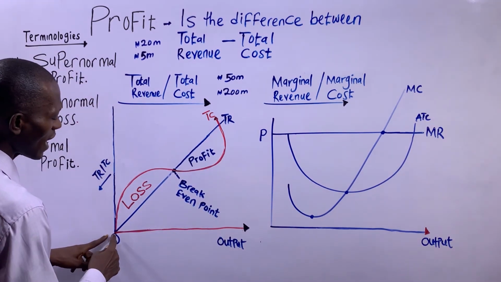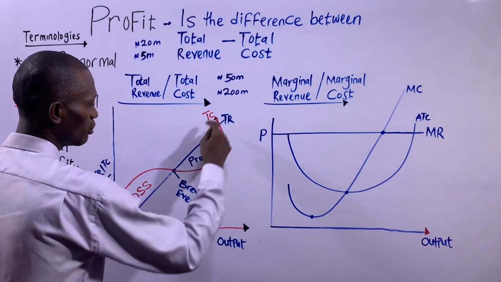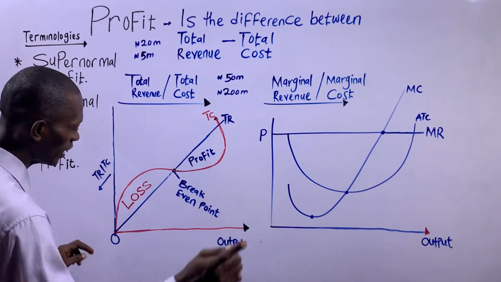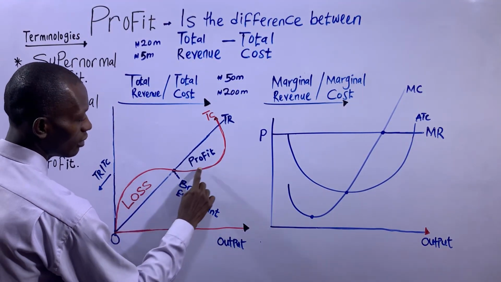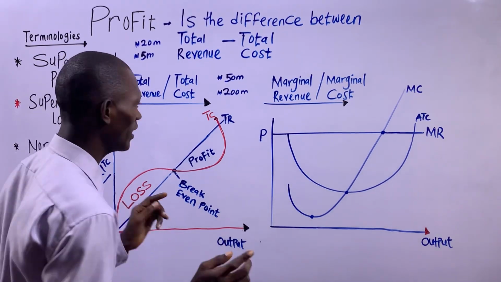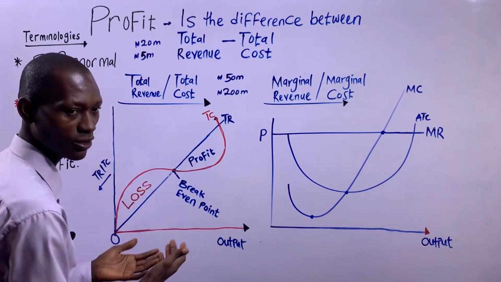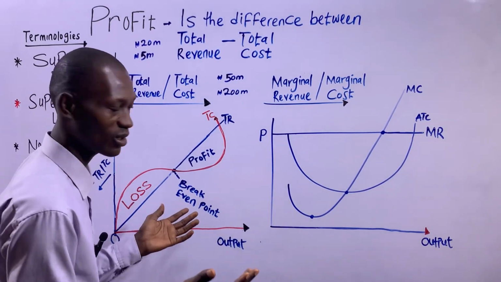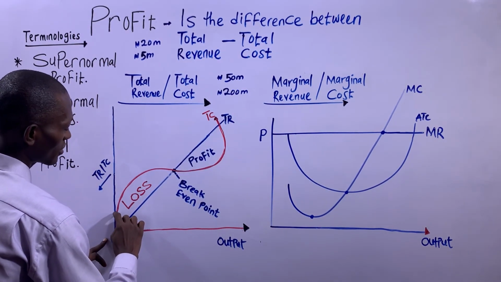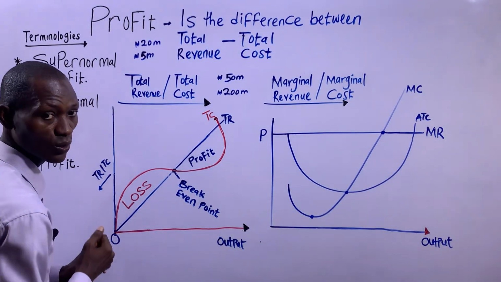So here, from the origin, this is the total revenue curve or slope, that's the blue curve or line you have. Then we have this red line or curve, which is our total cost. Now that you've understood all this, you'll be able to get the gist of all that I'm about to explain. This total revenue curve you have, the total cost lies above it. That means it's above the total revenue.